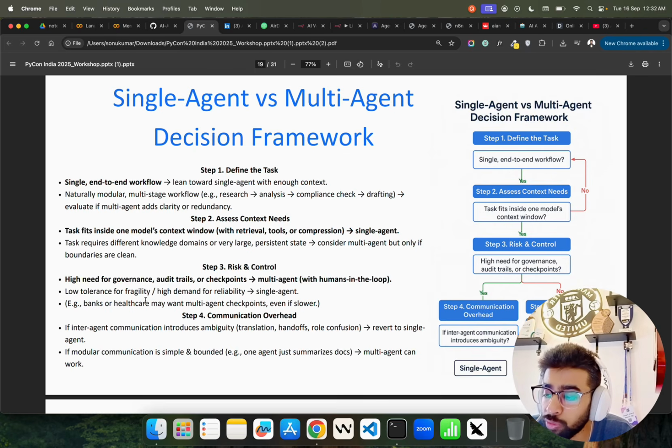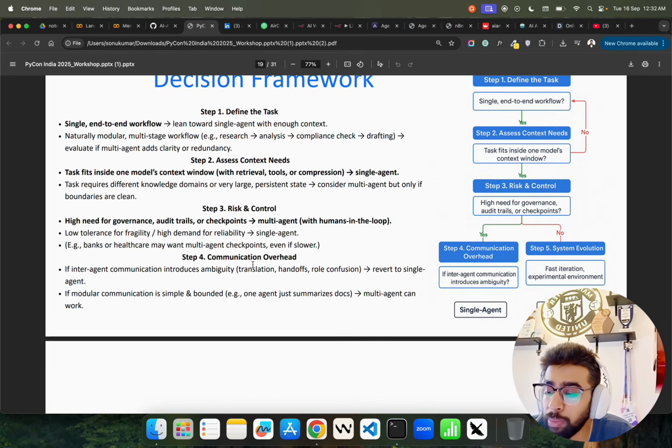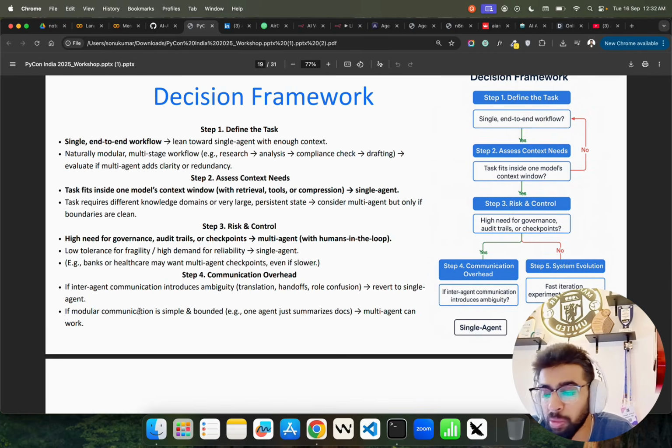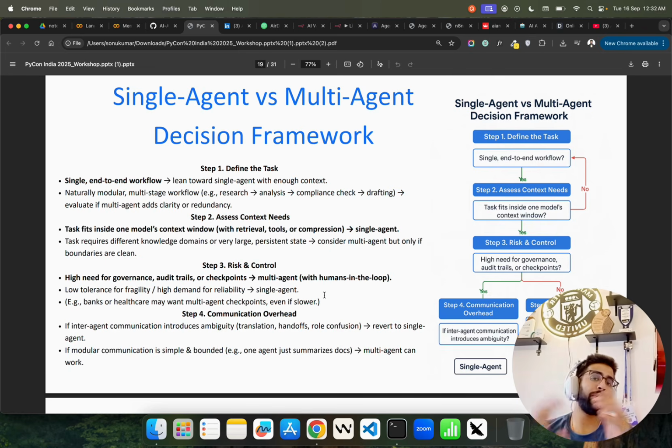If low tolerance for fragility, high demand for reliability, then single agent. Banks or healthcare may want multi-agent checkpoints even if slower. Okay, so that's in the mind. Now, communication overhead. Of course, communication overhead will be more in a multi-agent. If modular communication is simple, and one agent just summarizes talks, so it has to be based on this framework.